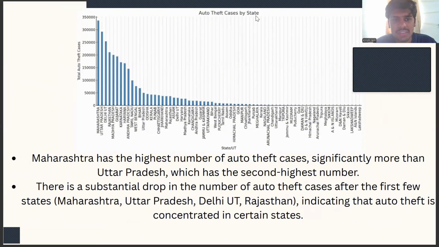Auto theft cases by state. Maharashtra has the highest number of auto theft cases, significantly more than Uttar Pradesh, which has the second highest number. There is a substantial drop in the number of auto theft cases after the first few states like Maharashtra, Uttar Pradesh, Delhi, and Rajasthan.